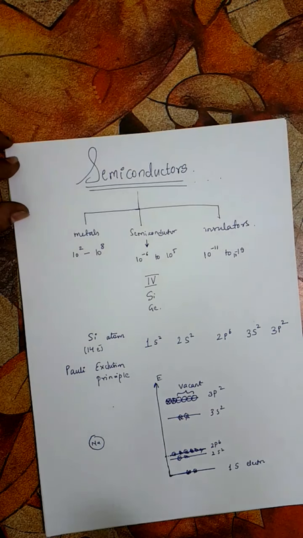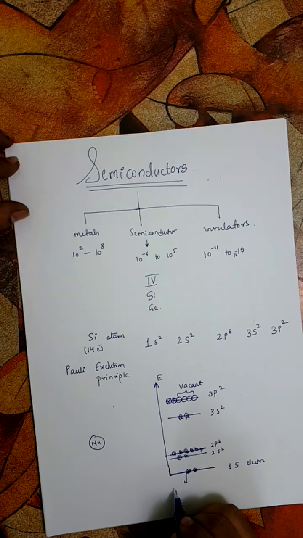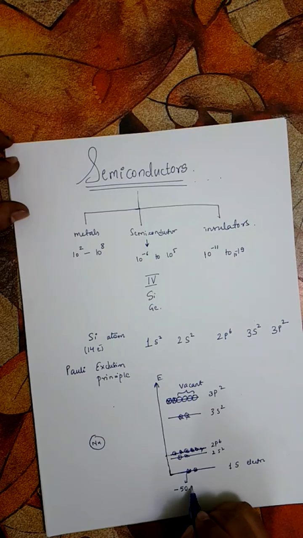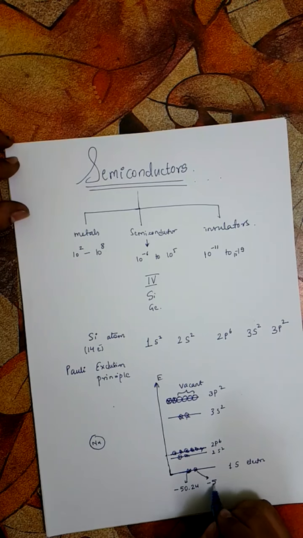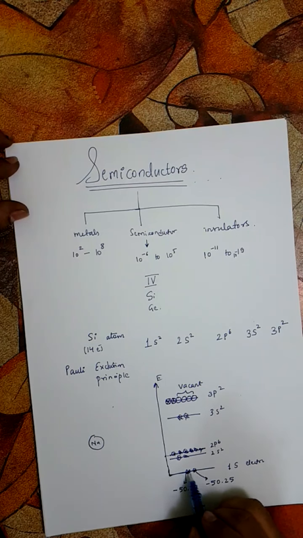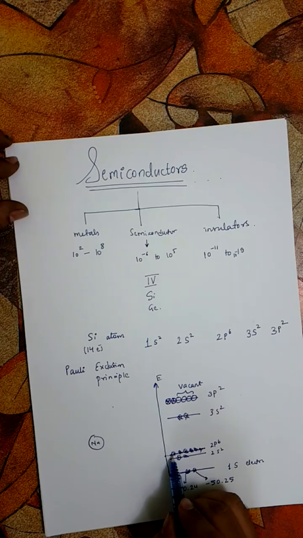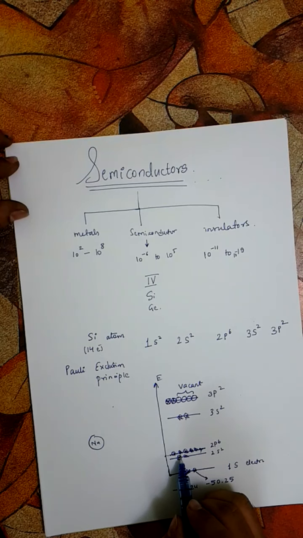What actually happens is that these 2 electrons in 1s have slightly different energies. For example, if the energy of this electron is around minus 50.24, just as an example, then this electron will have an energy of about minus 50.25. So there is a slight difference in the energies of the 2 electrons, and here also there will be slight differences in the energies of the 6 electrons of this 2p.